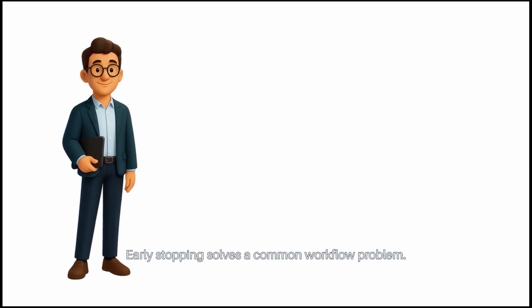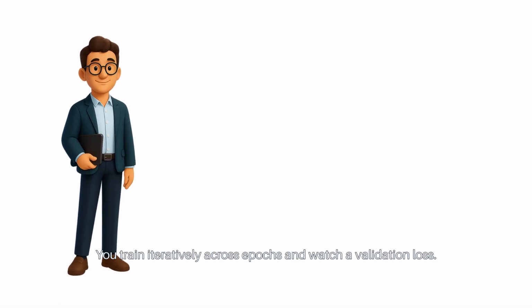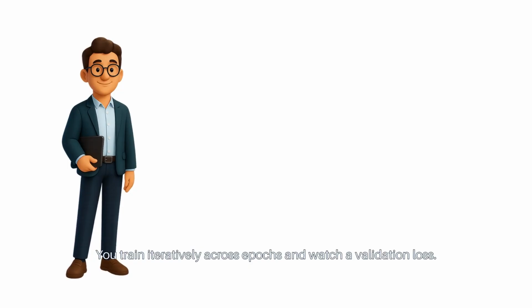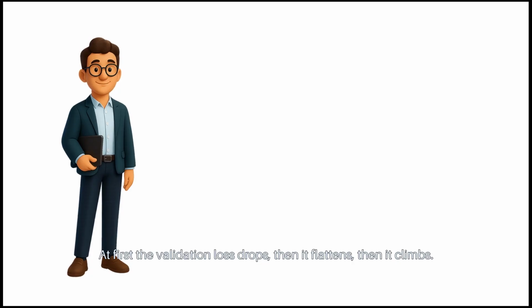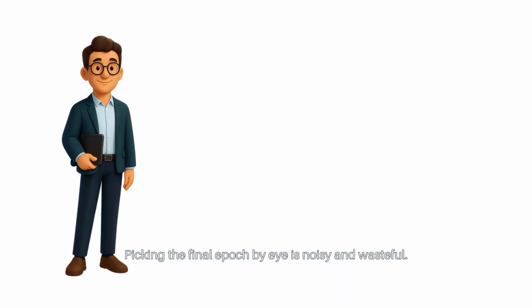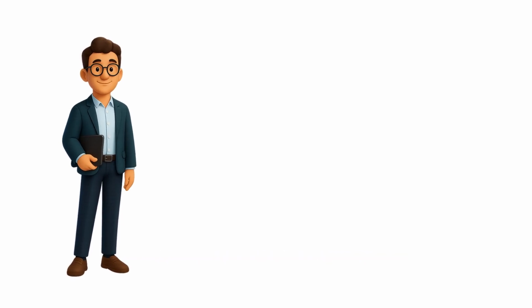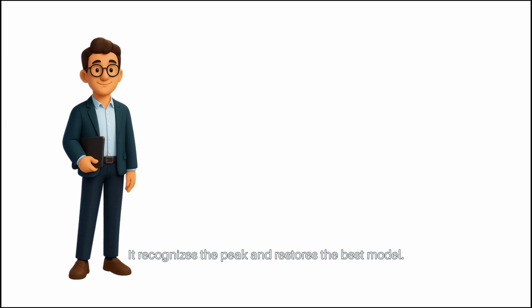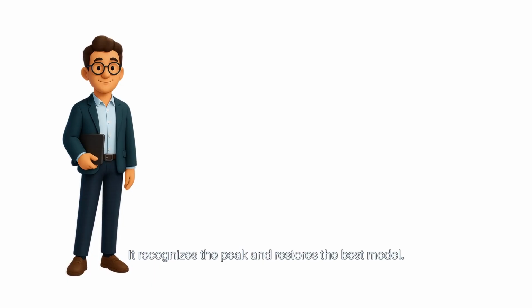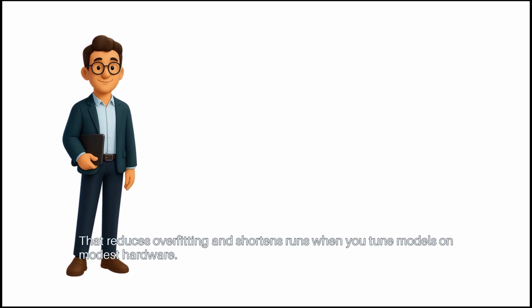Early stopping solves a common workflow problem. You train iteratively across epochs and watch a validation loss. At first, the validation loss drops, then it flattens, then it climbs. Picking the final epoch by eye is noisy and wasteful. Early stopping makes that decision automatic. It recognizes the peak and restores the best model. That reduces overfitting and shortens runs when you tune models on modest hardware.